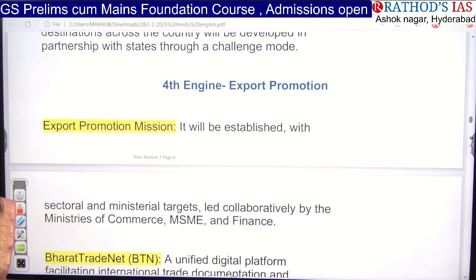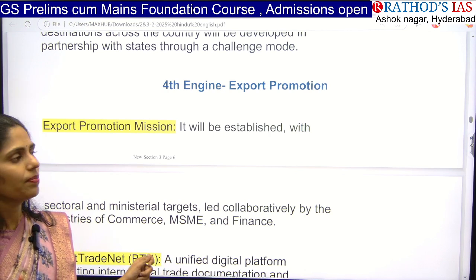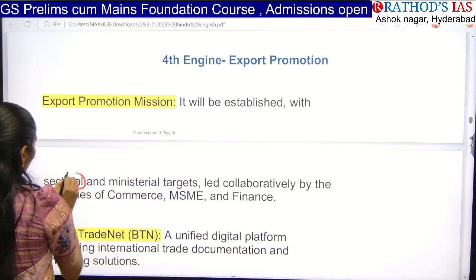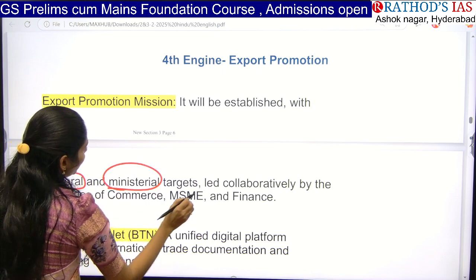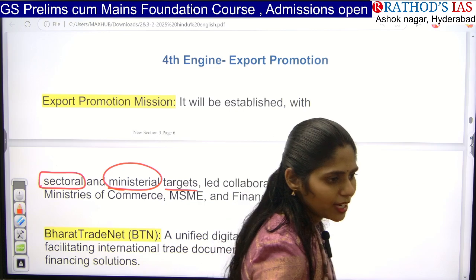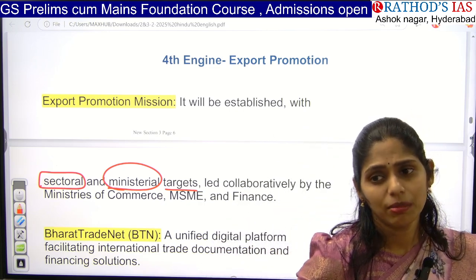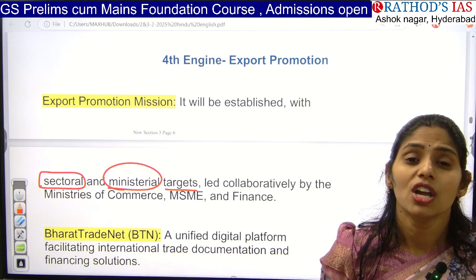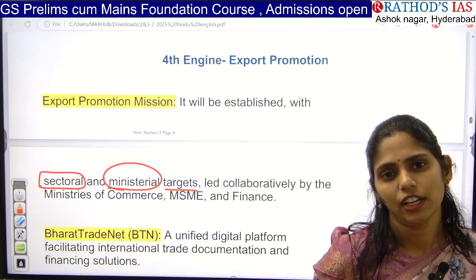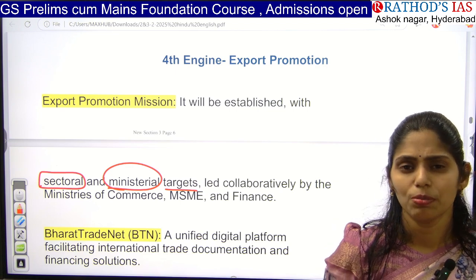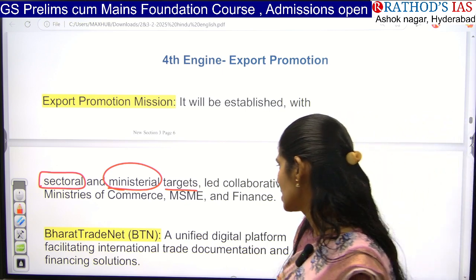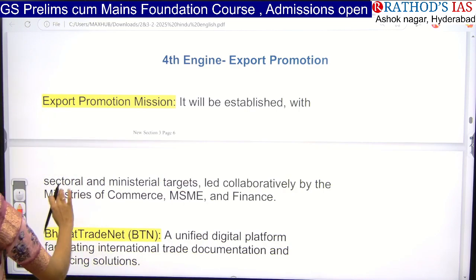So how are we going to increase our exports? Let us see that. So the first important point you have to remember is, yes, we are focusing on sector-wise and ministry-wise targets. For example, we have different ministries like Ministry of Labor, Ministry of Industries, Ministry of MSME, Ministry of Women and Child Development, like that. We are focusing ministry-wise as well as sector-wise, like primary sector, secondary sector, tertiary sector. So in that, which products we want to improve. If you have specific targets, it will be very easy for the government to reach the targets. And next one is Bharat Trade Net.